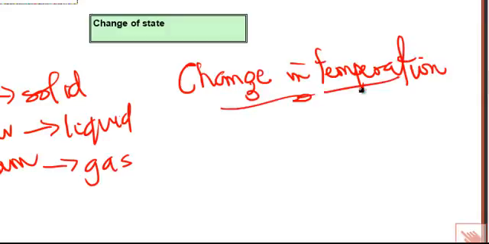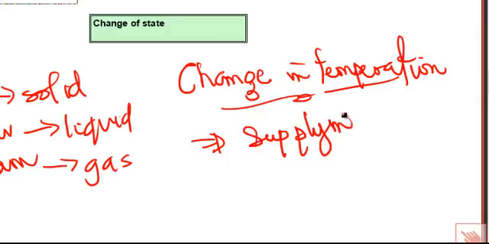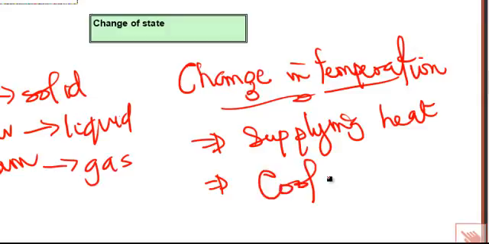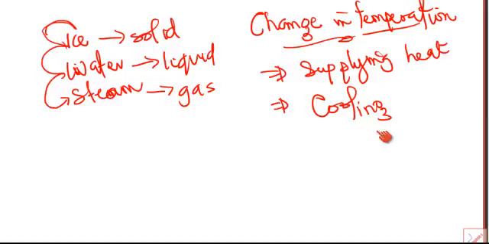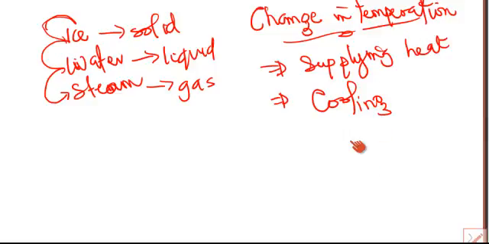When I say change in temperature, I mean supplying heat, or heating, or removal of heat, or cooling. So heating or cooling means change in temperature. So if any of this happens to a matter, it can change.